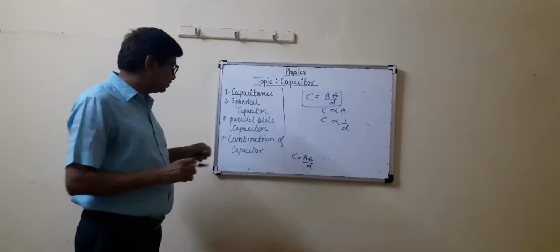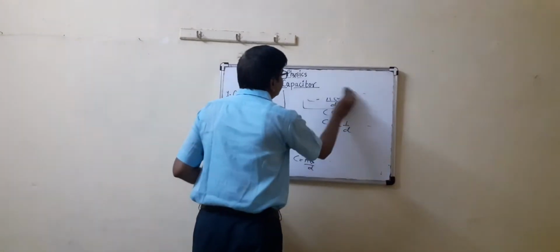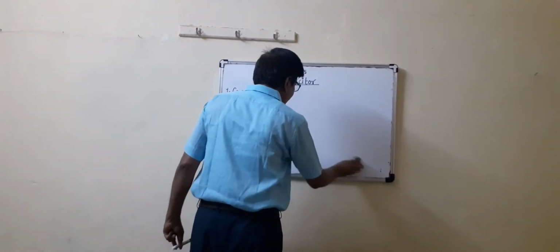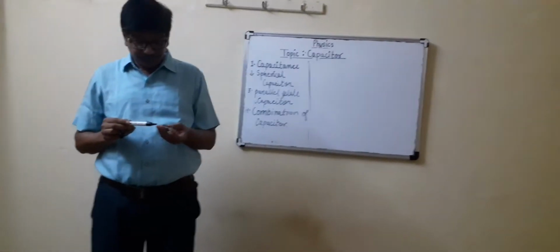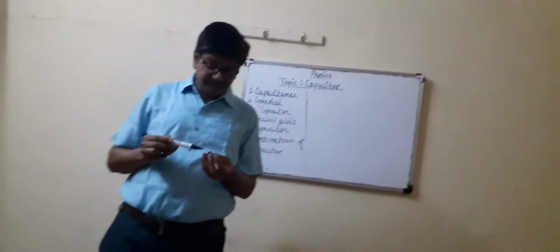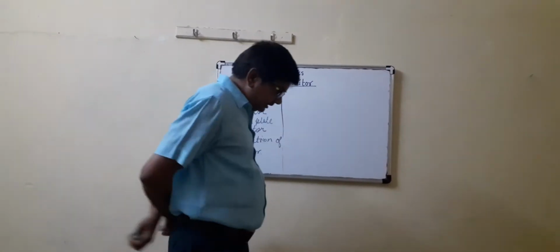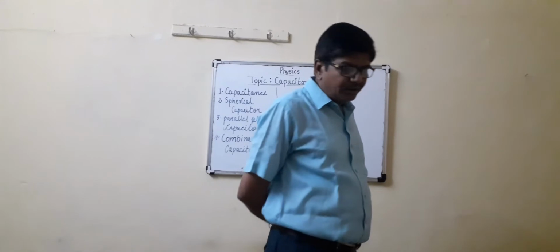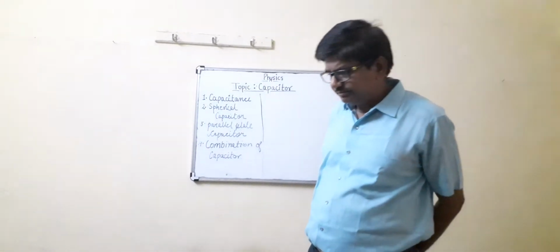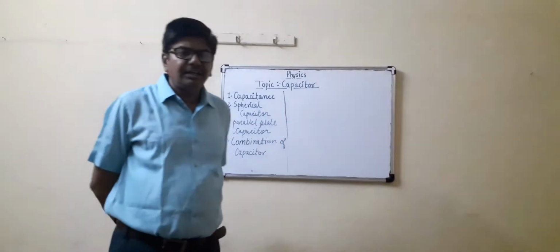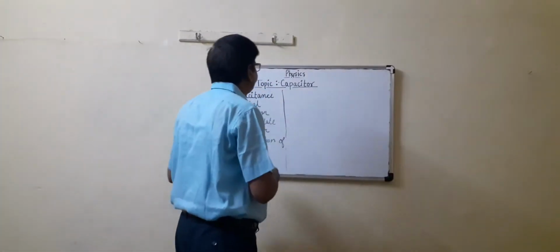Now the next topic is combination of capacitors. Combination of capacitors means there are two cases. First, series combination. Second, parallel combination. Series combination means two or three capacitors of capacitance C1, C2, C3 are connected in series.